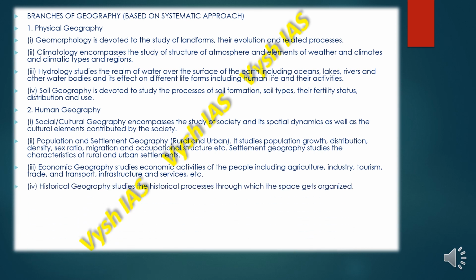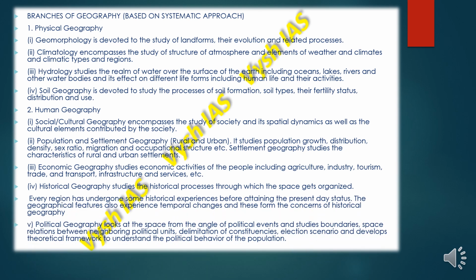Then we have historical geography, which studies the historical processes which took place through space and which got organized. Every region has undergone some historical experiences before attaining its present-day status. Like our India itself, we were under colonial rule for 200 years, and today we are the world's biggest democracy and a very independent and developing country. So the geographical features also experience temporal changes, and these form the concerns of historical geography.